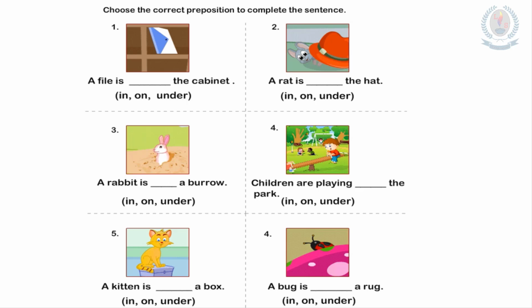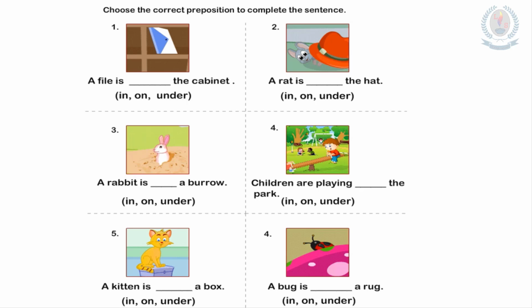What is the first one? Yes, a file is blank the cabinet. So, where's the file? Within brackets, 3 answers given. What are the 3 answers? Yes, in, on and under. So, tell me, where's the file? A file is in the cabinet, a file is on the cabinet, or a file is under the cabinet.